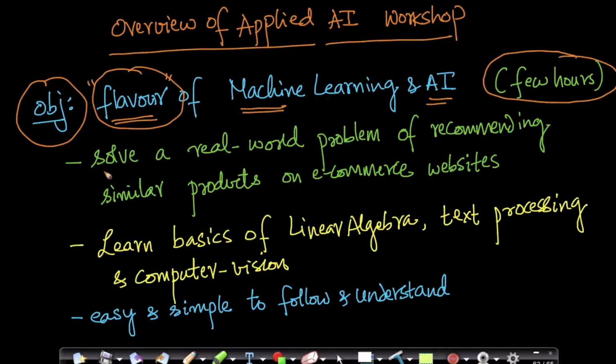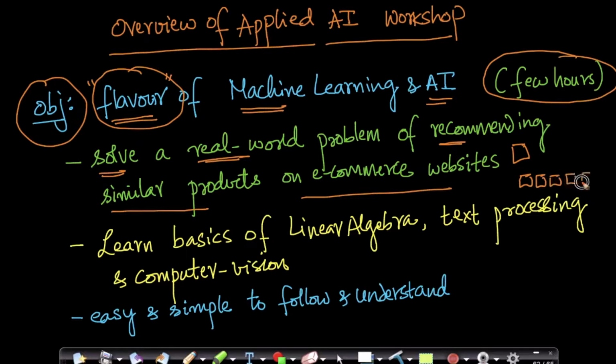And in this course, we actually solve a real world problem. The problem that we solve is recommending similar products on e-commerce websites. On e-commerce websites like Amazon.com or Flipkart, what you would have noticed is if you're on a product page, it shows similar products below for you on the same page. These are products which are similar to the actual product page that you're on, right? I'll explain this problem in more detail with examples in the next video.